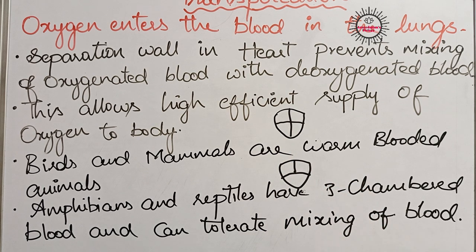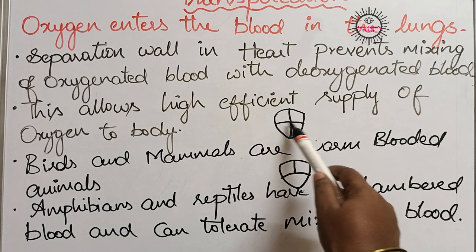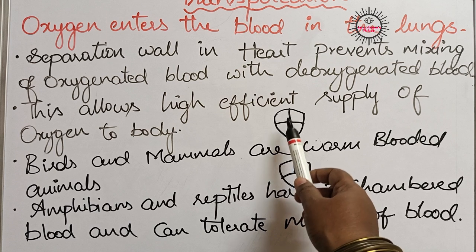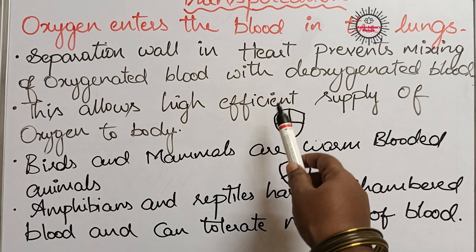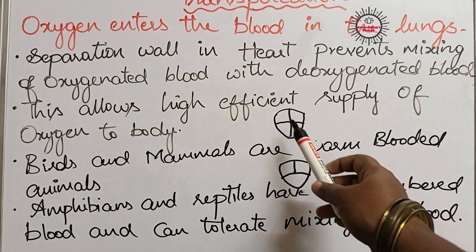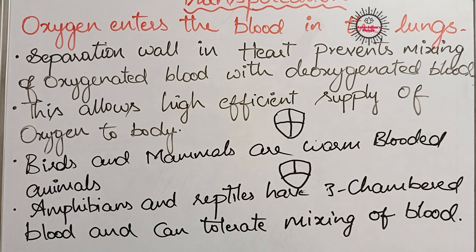So these two types of blood do not mix in our heart, isn't it? This separating wall is preventing their mixing. This separating wall is called the septa. This septa is preventing the mixing of deoxygenated blood on the right side with the oxygenated blood on the left side. Because of this prevention of mixing of the two types of blood, it allows a highly efficient supply of oxygen to the body. We are taking a larger amount of oxygen from the lungs.